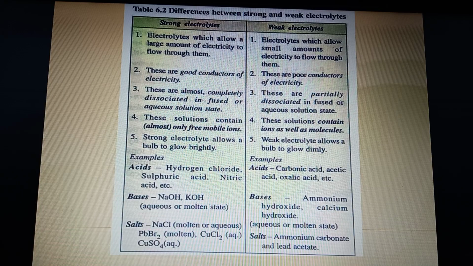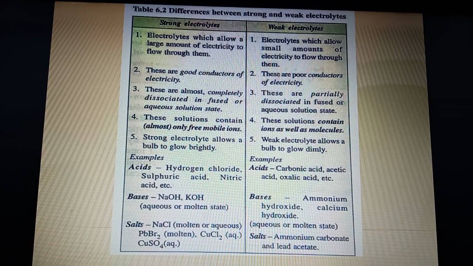Now, all electrolytes basically consist of particles called ions. Electrolytes that allow a large amount of electricity to flow, please underline "large amount", and the electrolytes which allow a small amount. So the basic difference is a large amount of electricity and a small amount of electricity. That is the difference between a strong electrolyte and a weak electrolyte.